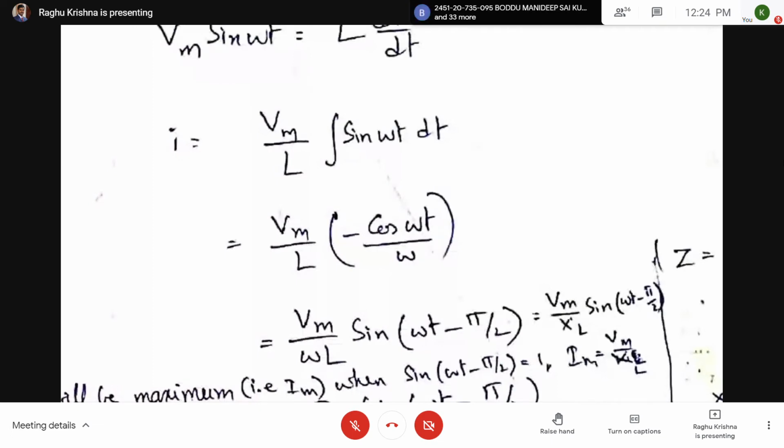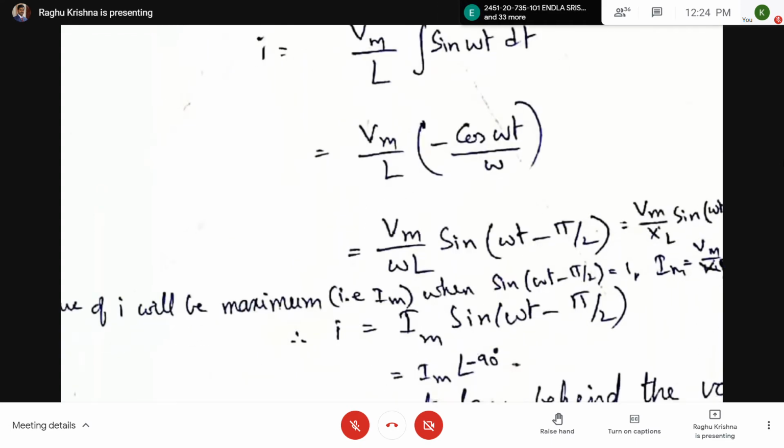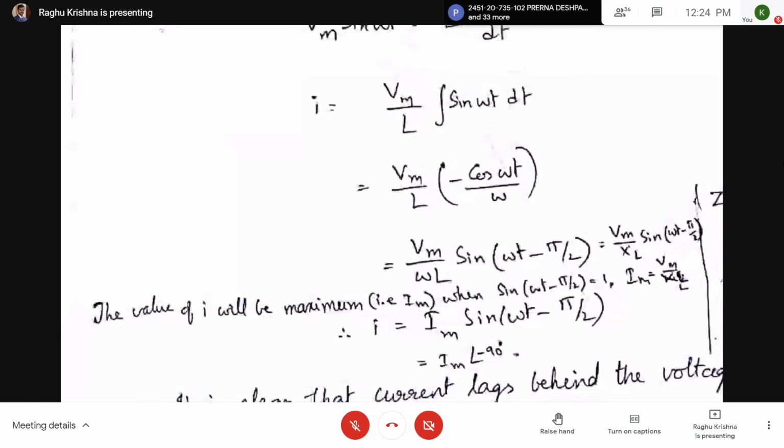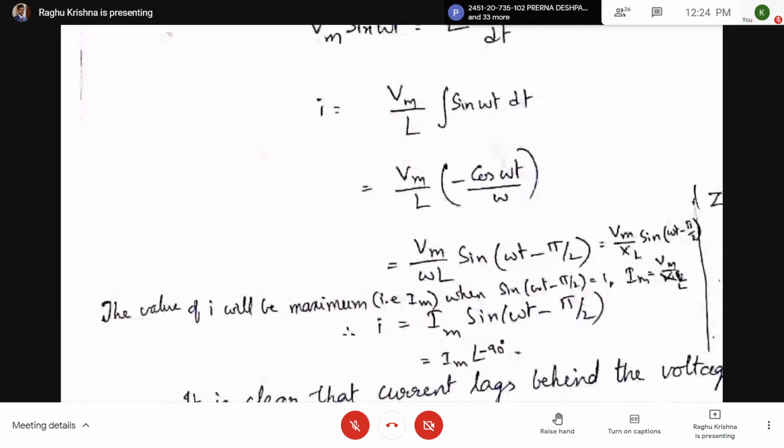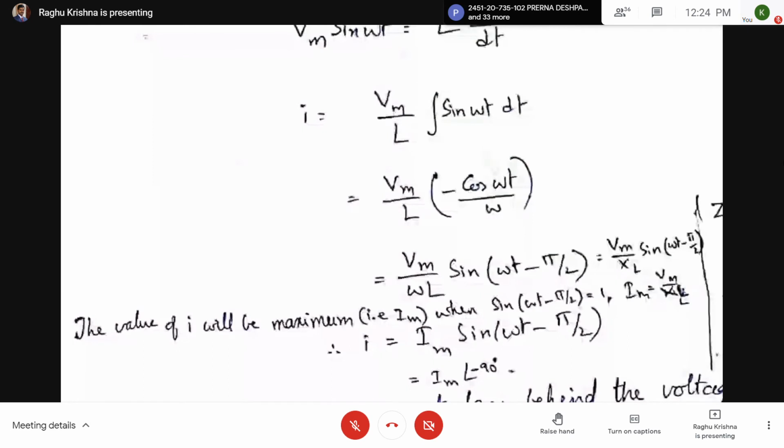So here, omega L can be written as XL. Now here, the value of the current will be maximum when omega t is equal to